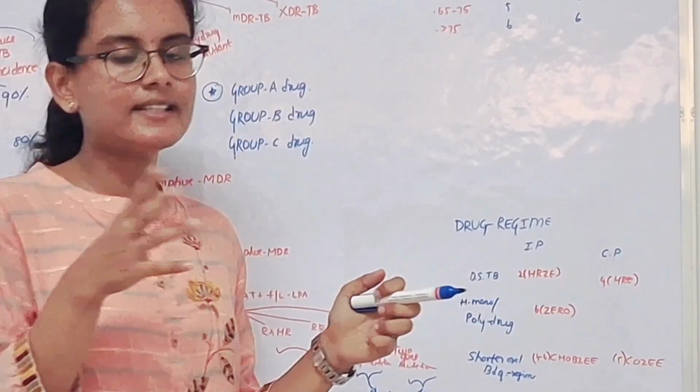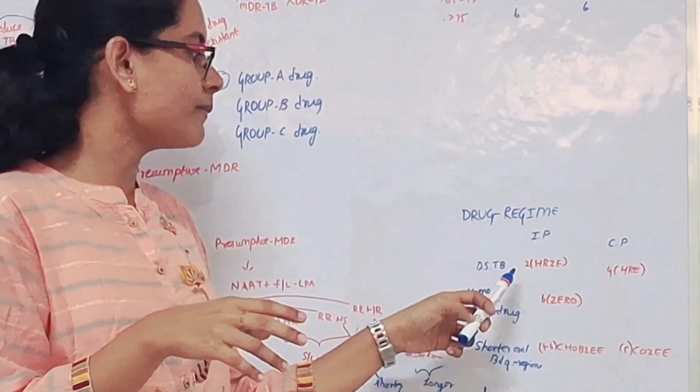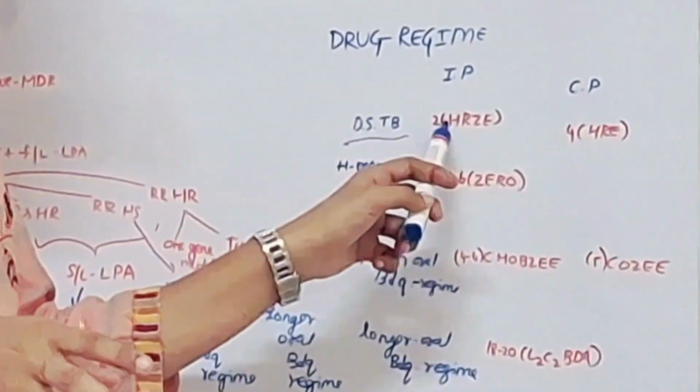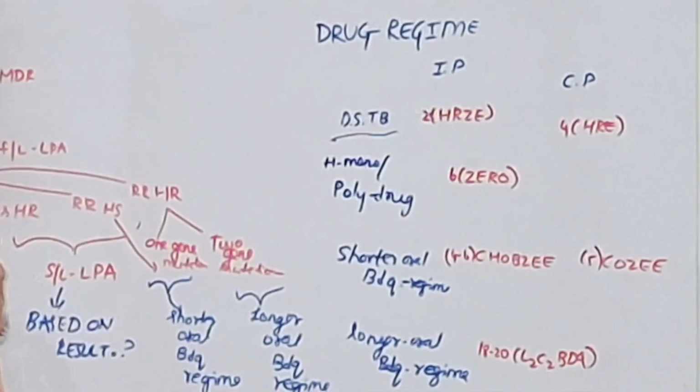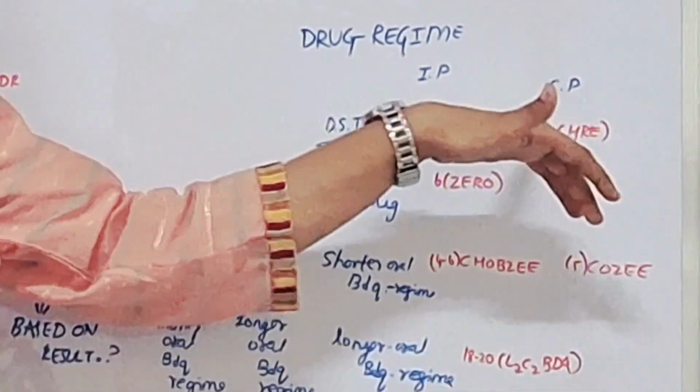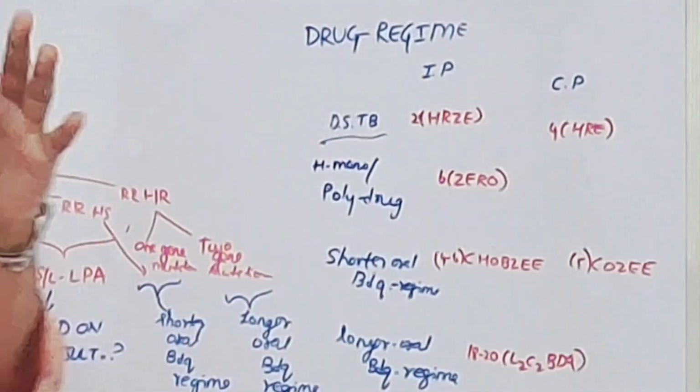So what are the drug regimens which are followed? For drug sensitive TB, if a patient is diagnosed with drug sensitive TB, then we have to undergo the treatment for 6 months. So 2 months of HRZE, that is isoniazid, rifampicin, pyrazinamide, ethambutol, and 4 months of HRE, isoniazid, rifampicin and ethambutol.